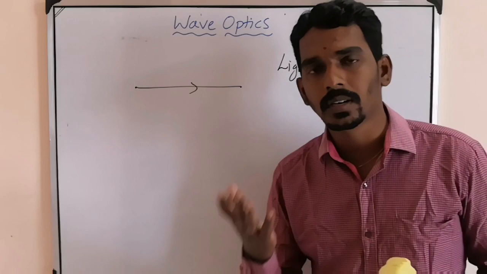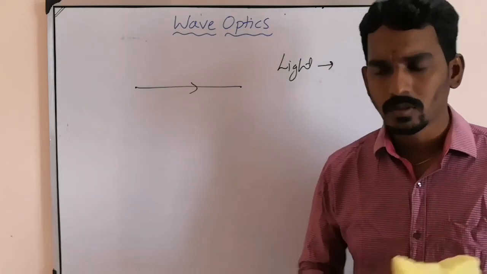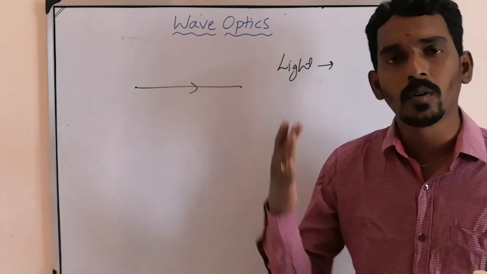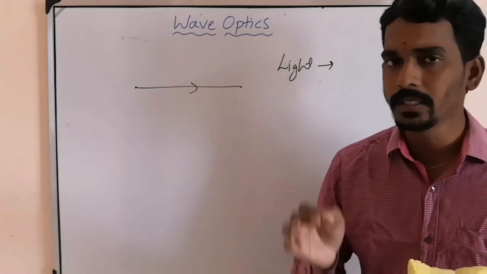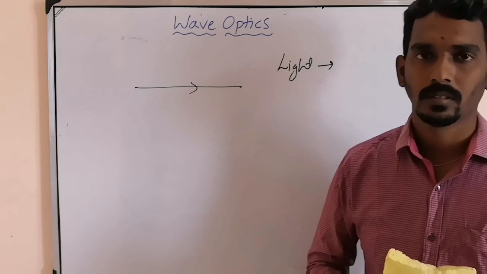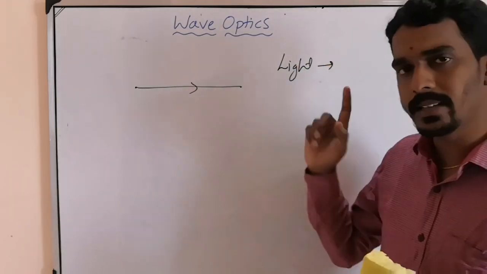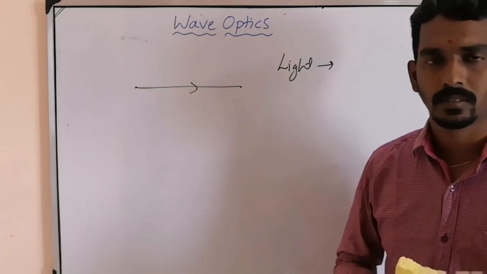Traveling means what? You have studied kinematics, motion. A particle traveling means it is performing a motion. Here, light also traveling means it has a kind of motion.